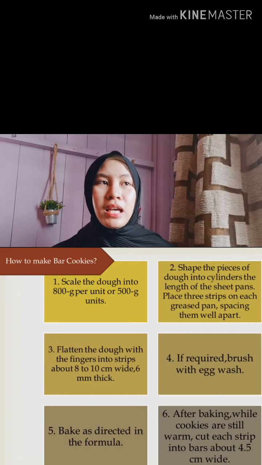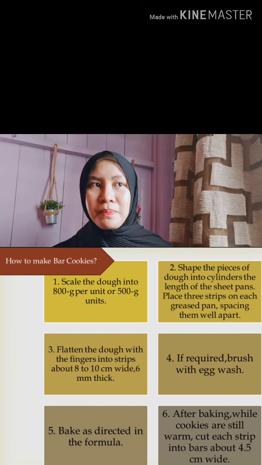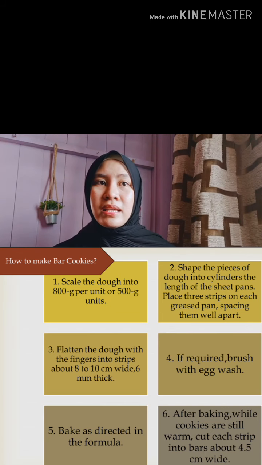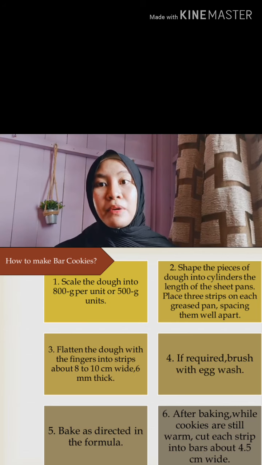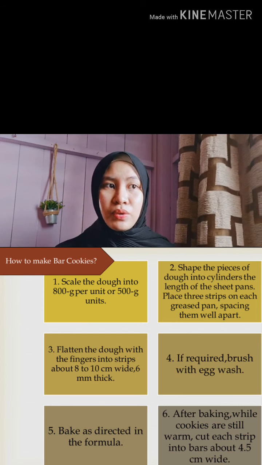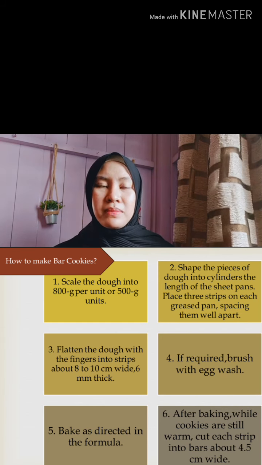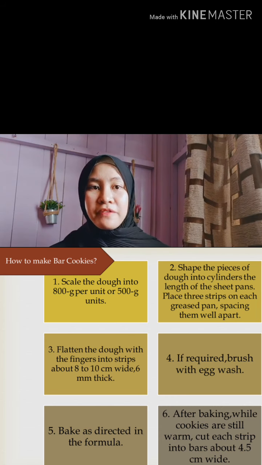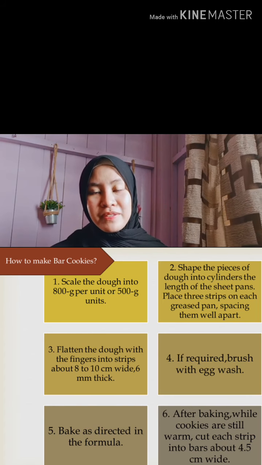How to make bar cookies? Number 1, scale the dough into 800 grams or 500 grams, depending on the size that you want. Number 2, shape the pieces of dough into cylinders the length of the sheet pans. Place 3 strips on each greased pan, spacing them well apart, and then flatten the dough with your fingers into strips about 8 to 10 cm wide and 6 mm thick. If required, brush with egg wash. Number 5, bake. Number 6, after baking, while the cookies are still warm, cut each strip into bars 4.5 cm wide. A picture of bar cookies.